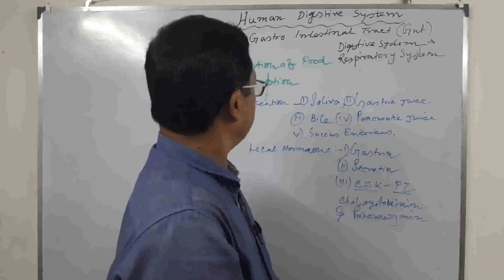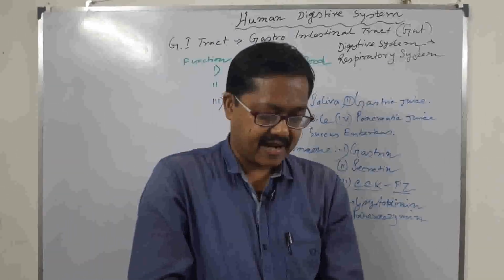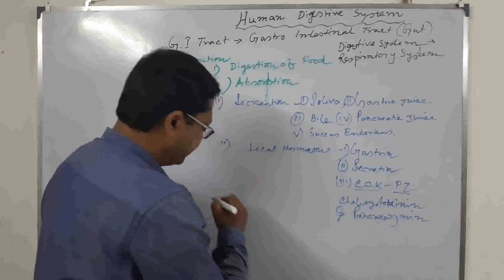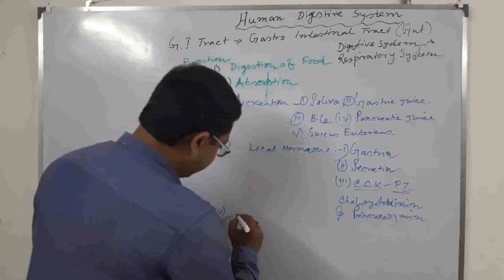Another important function is to provide immunity, local immunity.